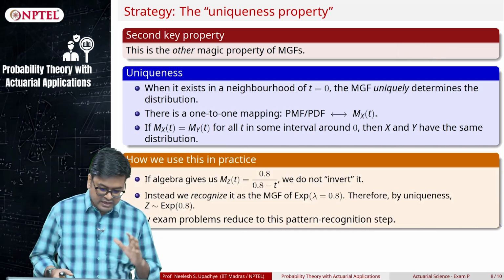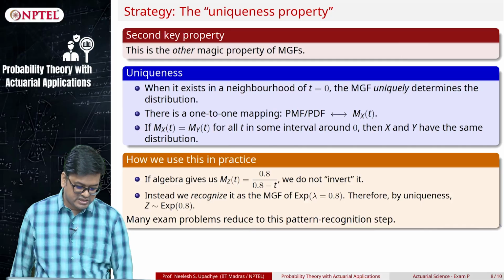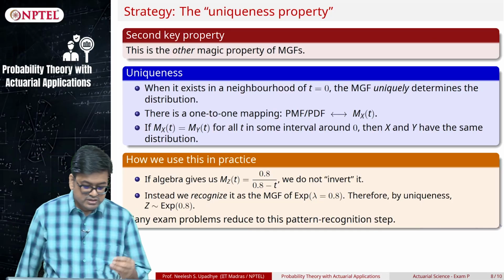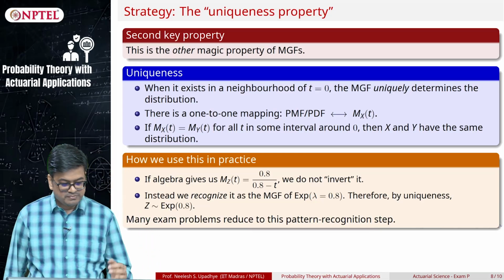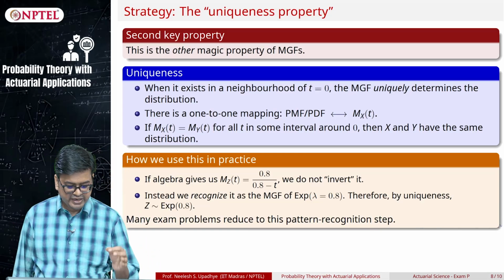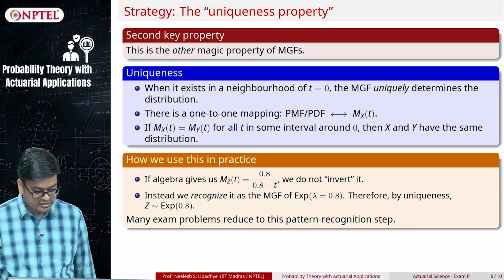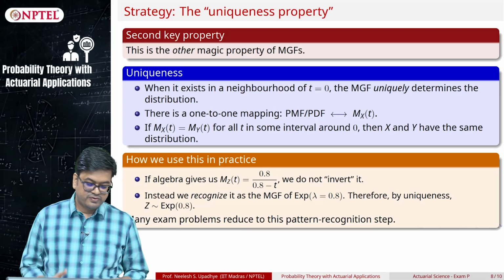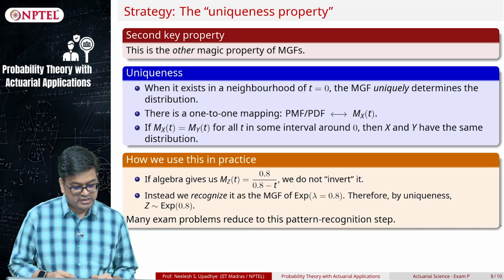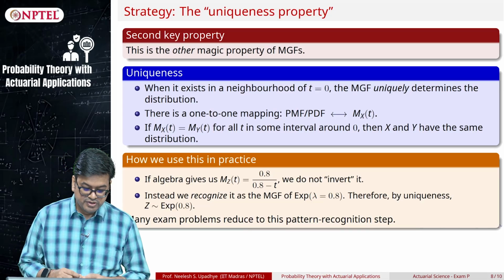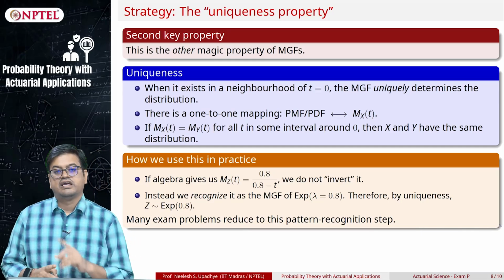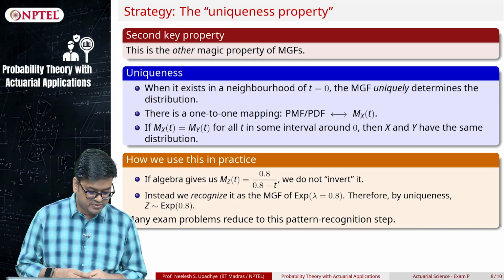Let us understand how to use this in practice. So, for example, if somebody gives you M_Z(t) is 0.8 divided by 0.8 minus t. Do we need to invert this to get the PDF? No, we will not do that. What we will do is use this and recognize it with the MGF of some standard distribution.